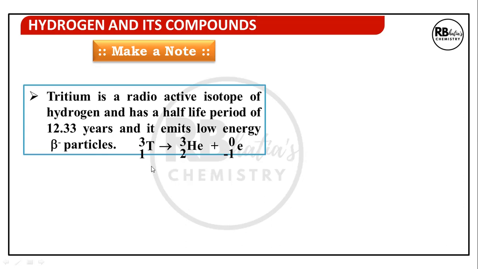So this question, children, was there in this year's NEET, the 2021 NEET. Tritium emits low energy beta particles. This is the beta particle. Beta particle means charge -1 and mass 0. Beta particle can be written like this also. It is basically an electron of nuclear origin. It can be written this way or this way.